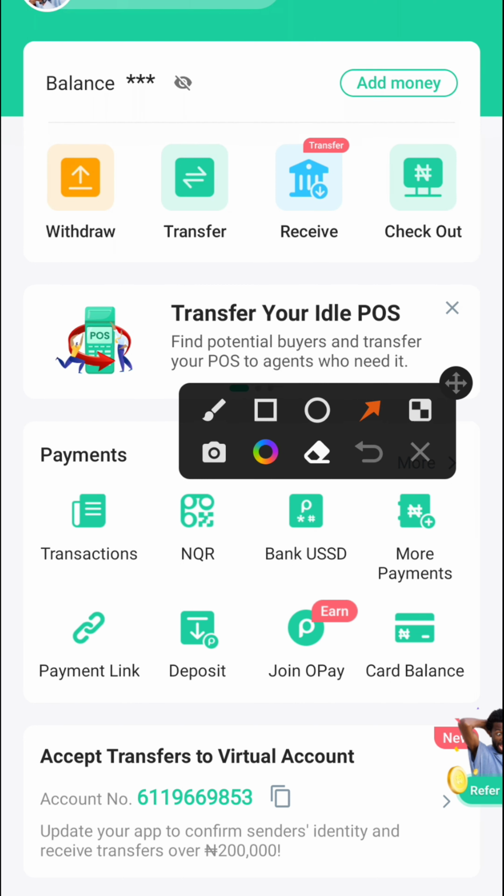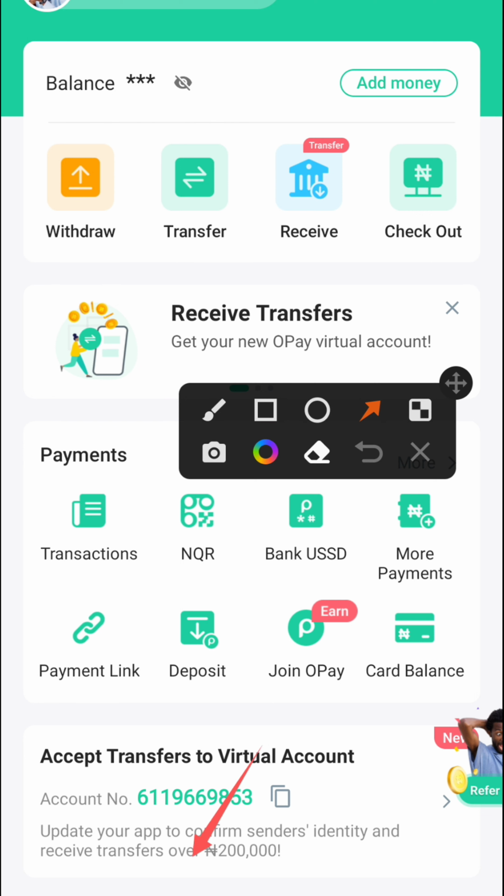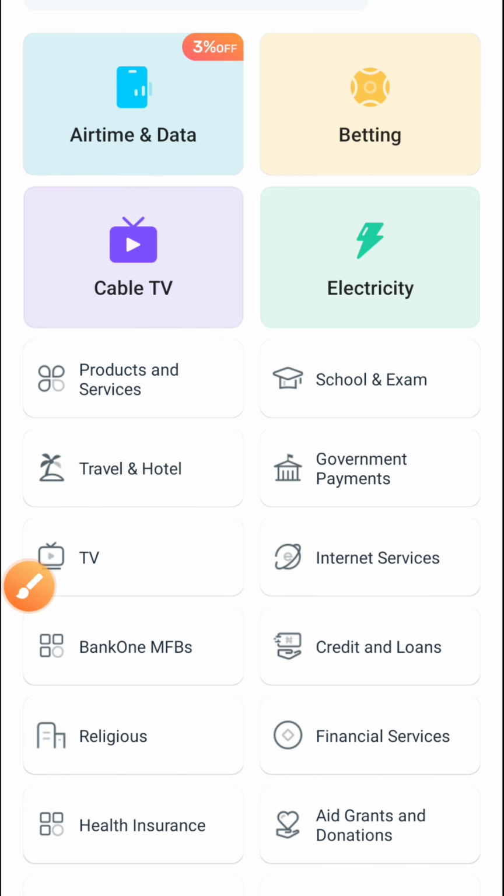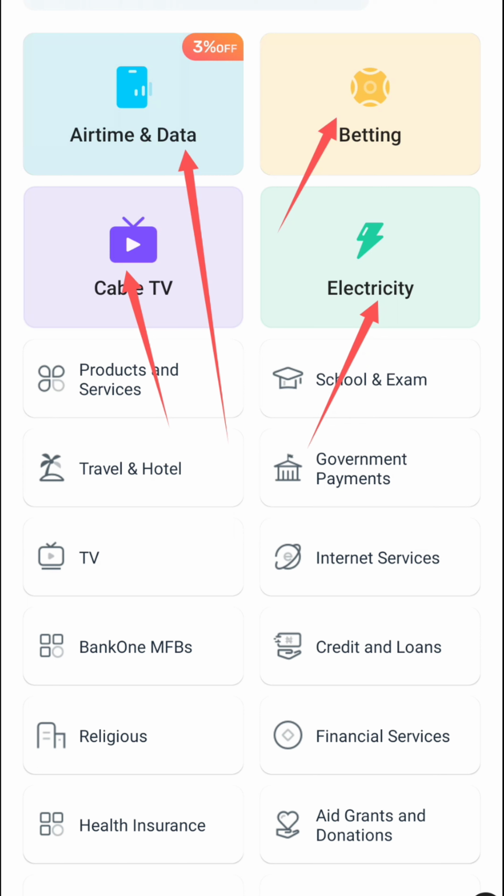Let me quickly show you some things you can do using Opay. You have to click over here that says pay bills. So you see some certain things you can do with Opay. You can buy airtime, buy data. You can bet using Opay, for those that love betting. You can pay TV subscription, cable subscription using Opay. Electricity bill, you can still pay using Opay. You can do a whole lot of things using Opay, but that's not the reason why I'm making this video.